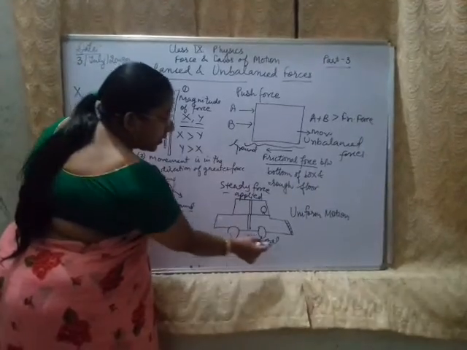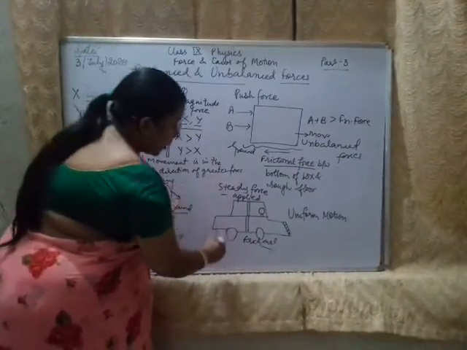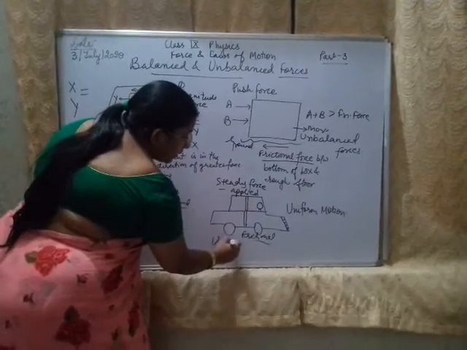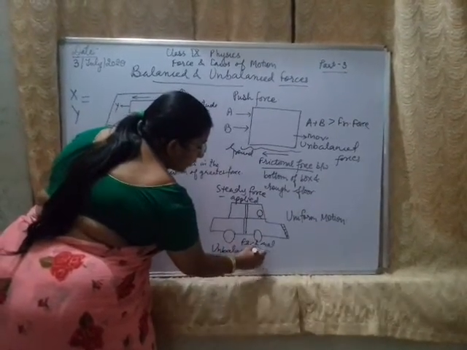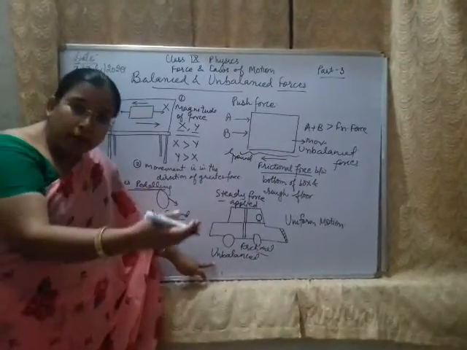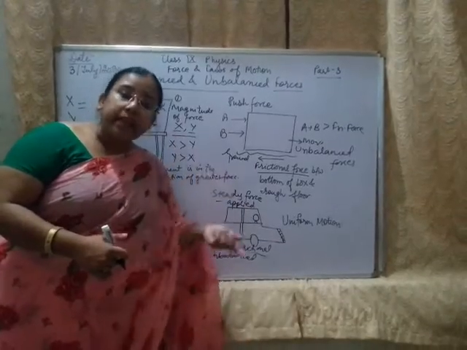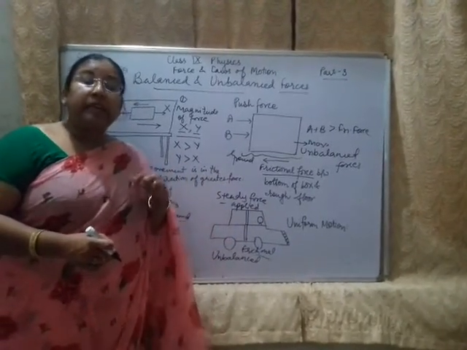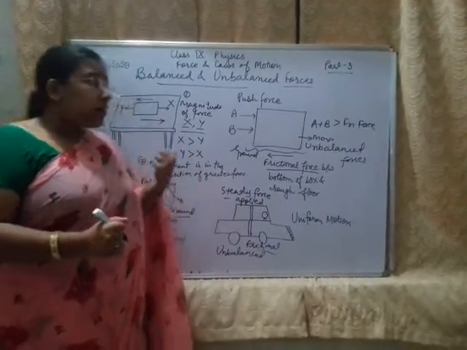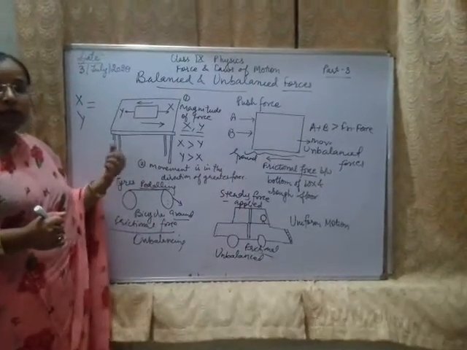Driving force becomes greater than frictional force and the car speed will increase. At that point of time, unbalanced forces come into existence. So unbalanced forces are used to accelerate the motion and balanced forces are used to maintain the uniform motion. So this is the gist of balanced and unbalanced forces.